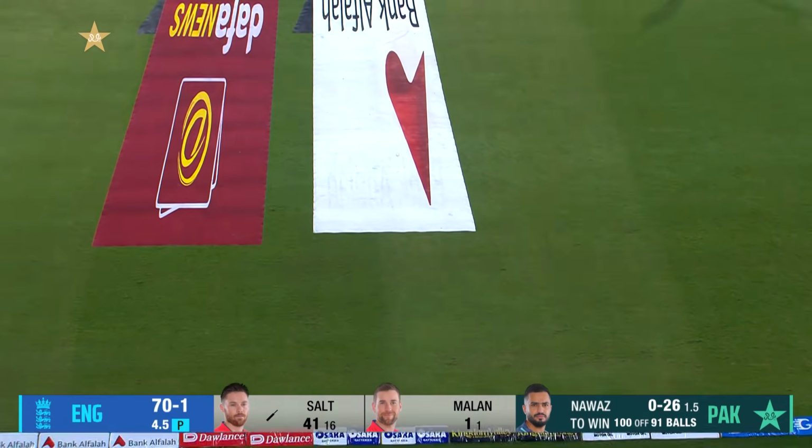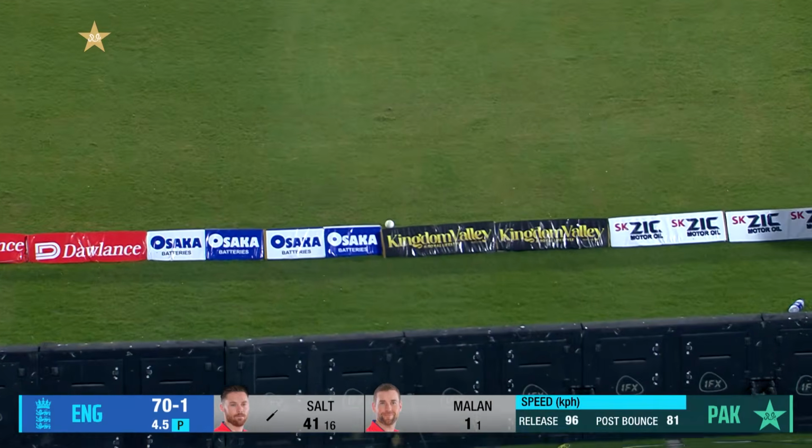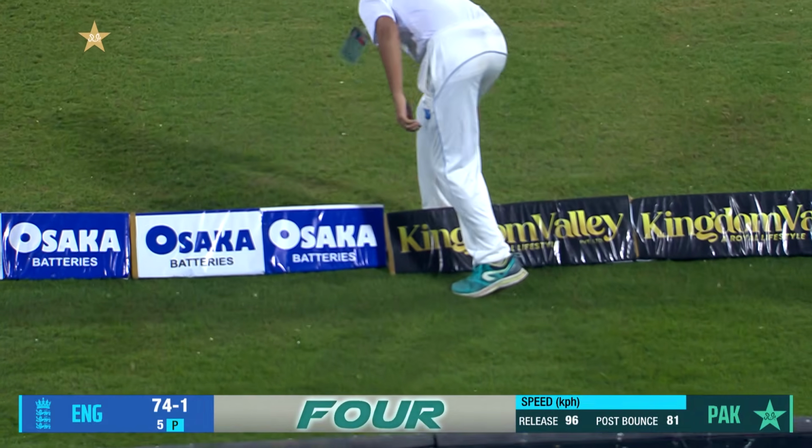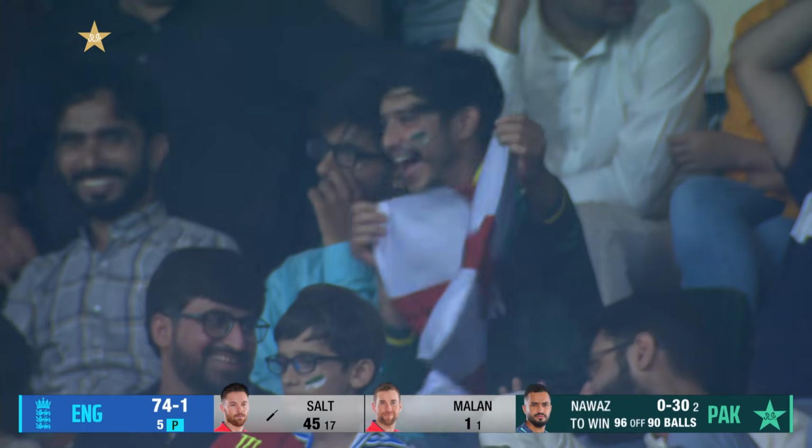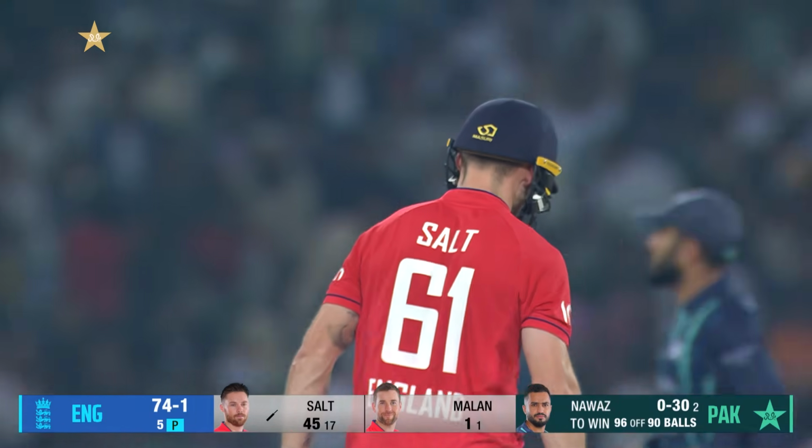That's also straight down the ground. It's not gone for 6, but it's gone for 4. This is brilliant from Phil Salt. It's England's best power play in T20s against Pakistan. It's 74 for 1 after 5.